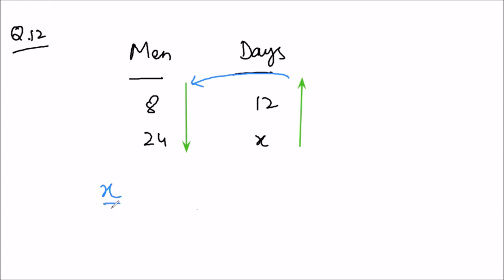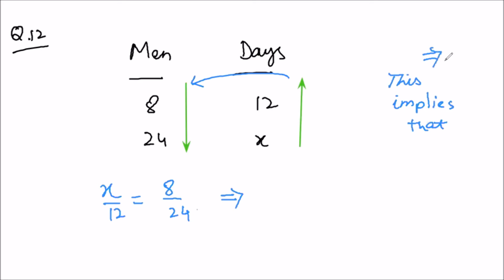So X over 12 is equal to 8 over 24. This sign means this implies that. Generally, it means that new line is starting from here.